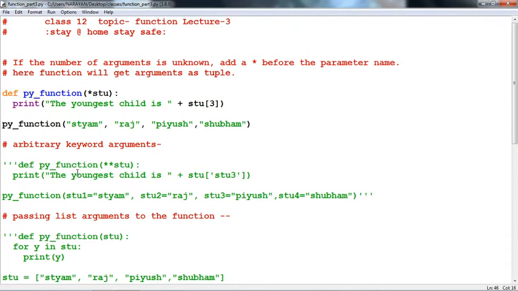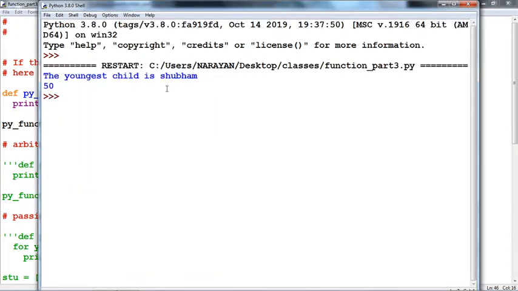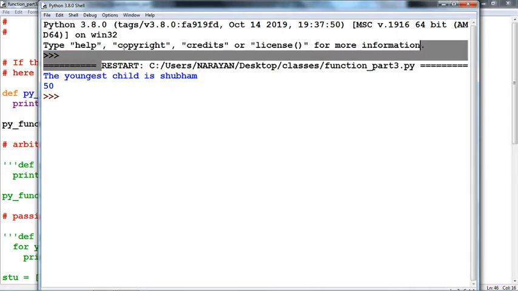Now run this program and see the output. The youngest child is Shubham. This is the output.